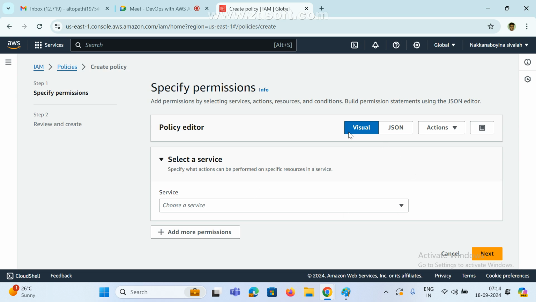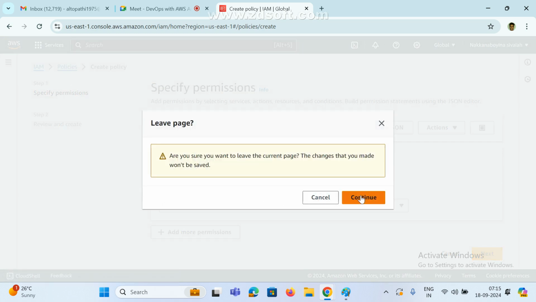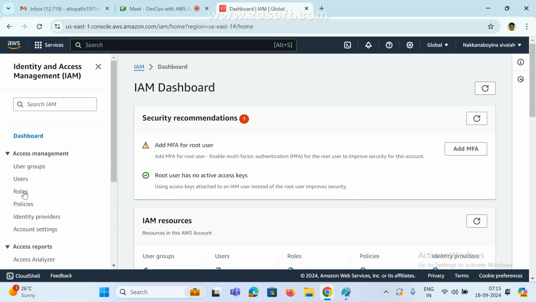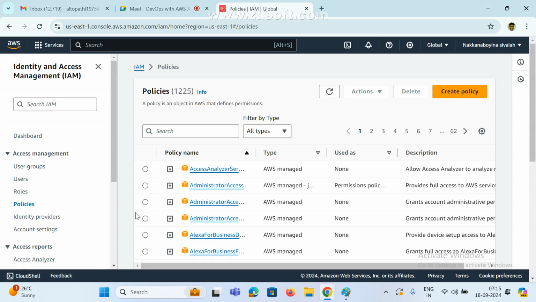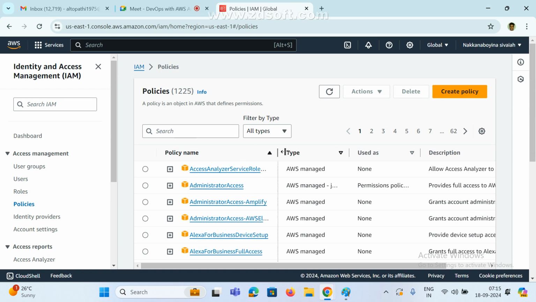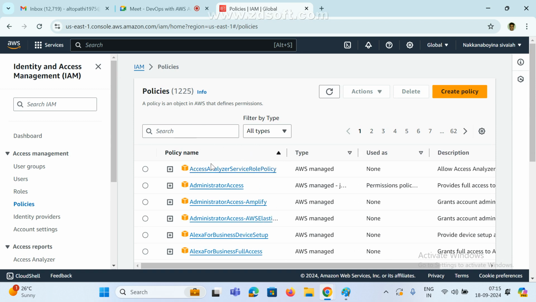Now, there are three ways we can do this. Last time in an interview, one guy asked: what is a policy? A policy is nothing but permission, right? Can you create your own policy? AWS has already provided many policies. Is it possible to create our own policy? What is the answer, yes or no? Can you create our own policy? Yes, sir.